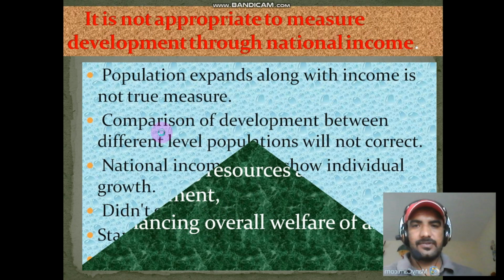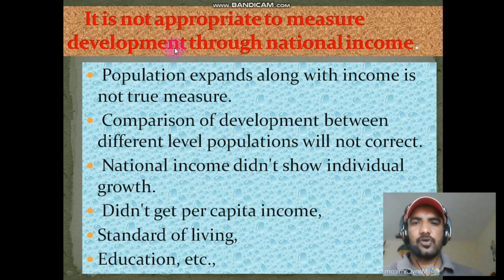For the next question: it is not appropriate to measure development through national income. In the previous video I discussed per capita income. Now it is national income. When population expands along with income, it is not a true measure, and comparison of development between populations at different levels will not be correct.